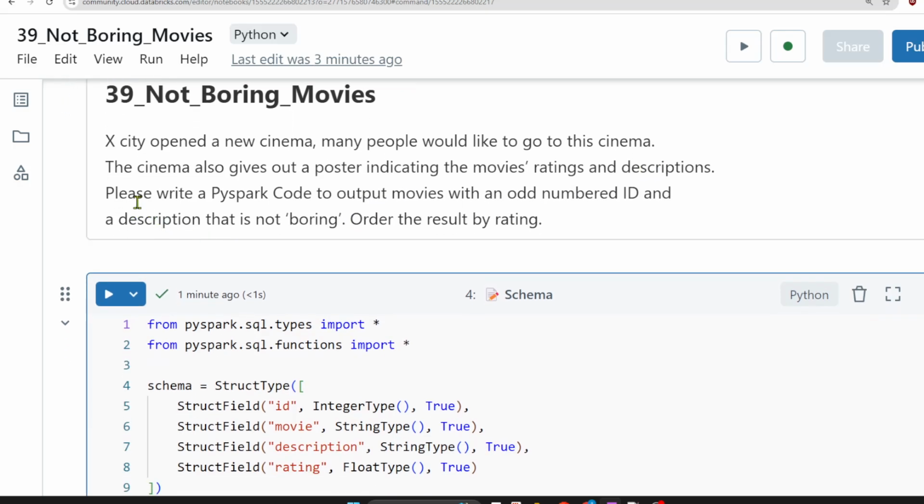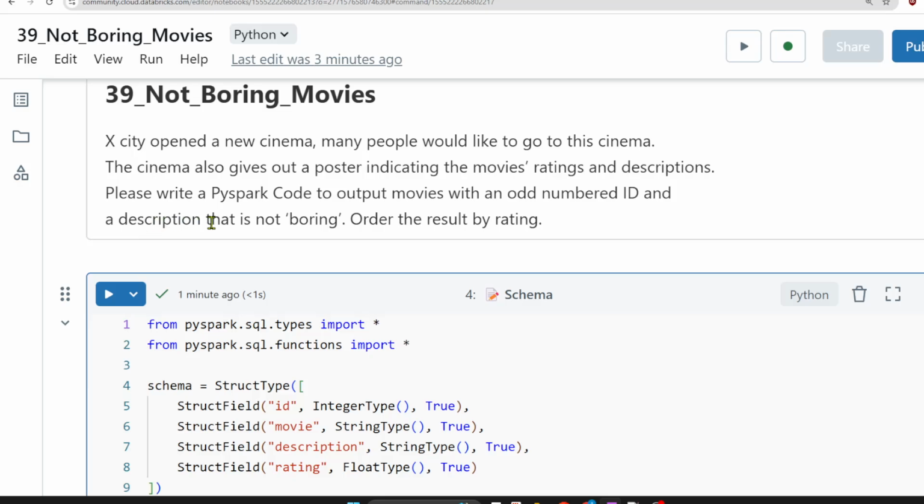Now what we have to do is write a PySpark code to output movies with an odd number ID and a description that is not boring. Order the result by rating. So this is a big question. Let us break the big question into smaller things. Firstly, identify the movies which have an odd number ID. This is the first task.